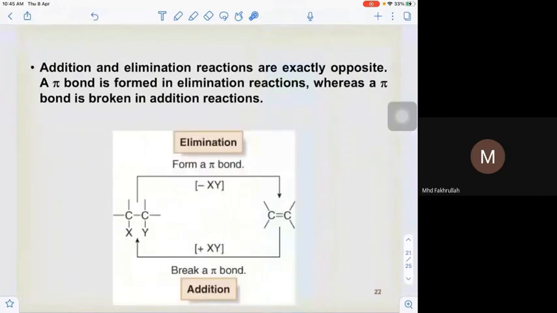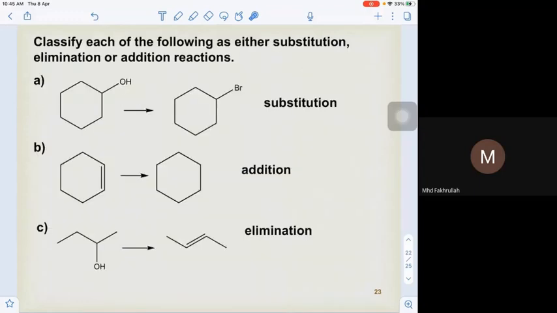If we look at these two types of reaction, addition and elimination, we started with elimination just now, right? When X and Y are eliminated, it will form alkene. And then from alkene, when X and Y are added, it turns into this compound. So basically elimination and addition are opposite reactions. Here is an example of a substitution reaction.